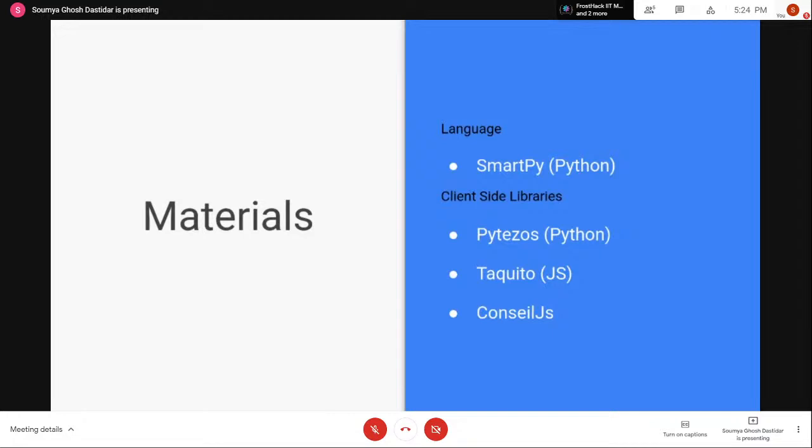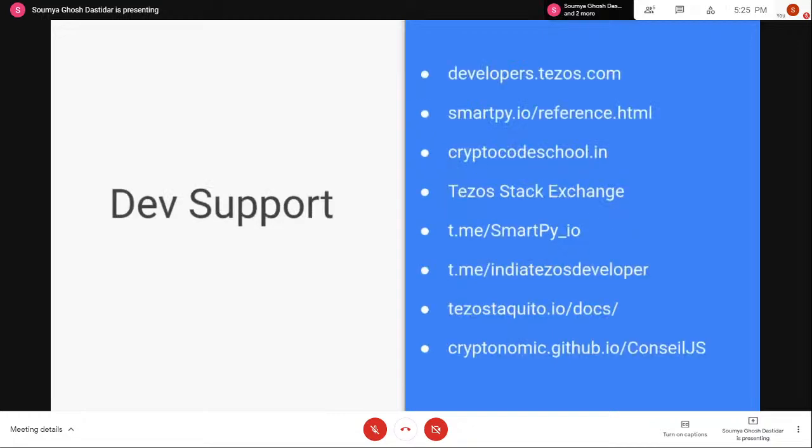If you're doing front-end development or front-end Dapp development, that is if you're writing something that is going to interact from the browser, you can use Taquito or Conseil.js. Both of them actually work in Node.js too. So if you have a server that is running in Node.js, you can also use those at that time.